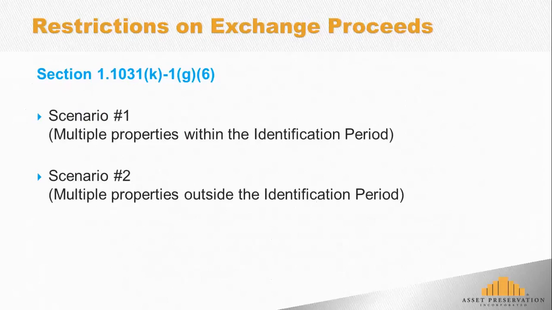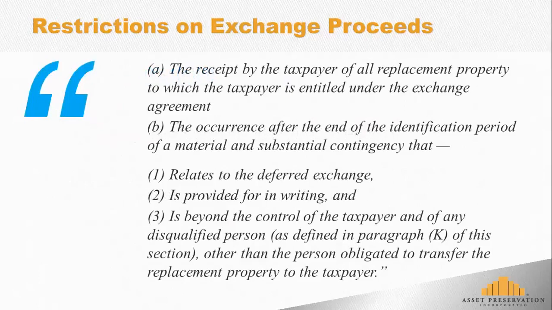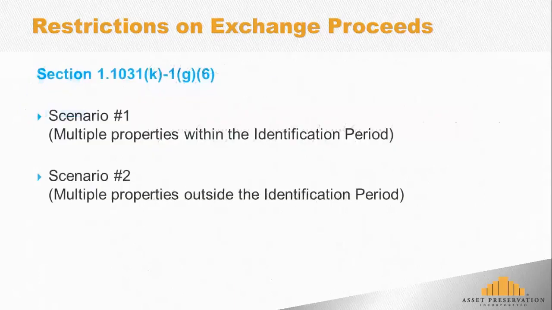Well, if you look back here under Section A, the taxpayer must receive all replacement property they're entitled to. If a taxpayer identifies three properties, then they're entitled to buy three properties within the exchange period. So the money can't be released until they bought all the properties that they're entitled to.